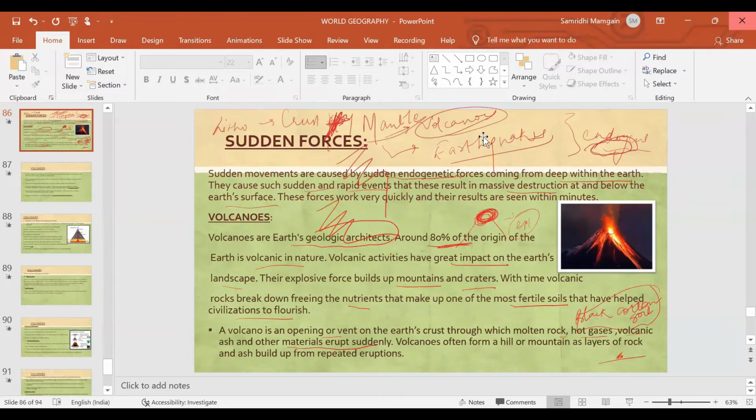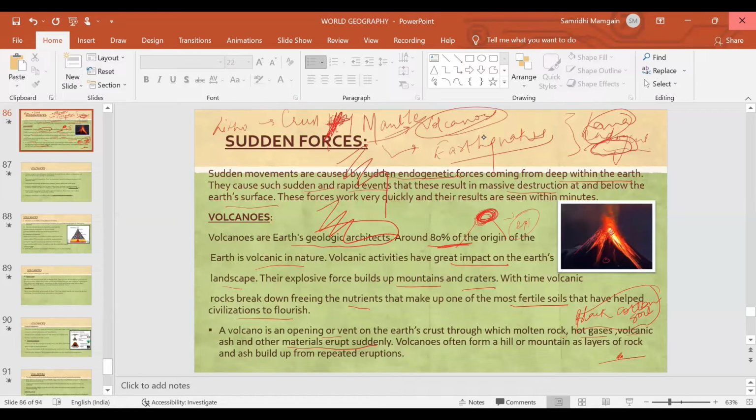The source of magma, or what we say magma, when it comes out of the volcano, when it erupts out of the volcano, is known as lava. The source of magma or the molten rock is the layer asthenosphere, which is part of the mantle. So a volcano basically is an opening or vent on the earth's crust. An opening could be here or an opening is here.